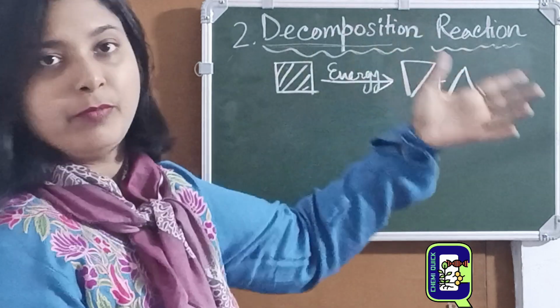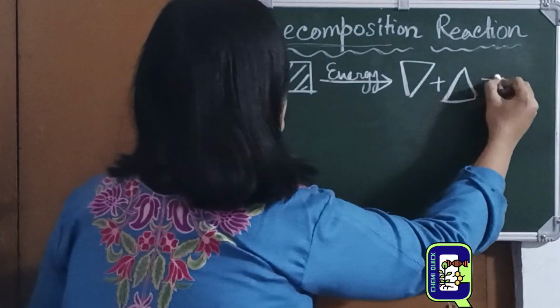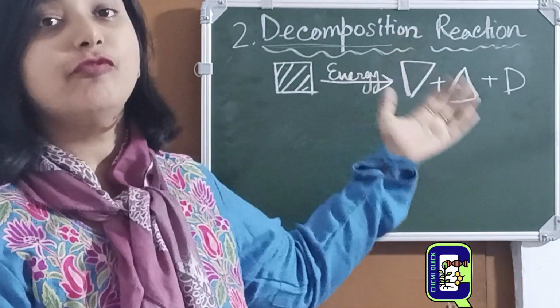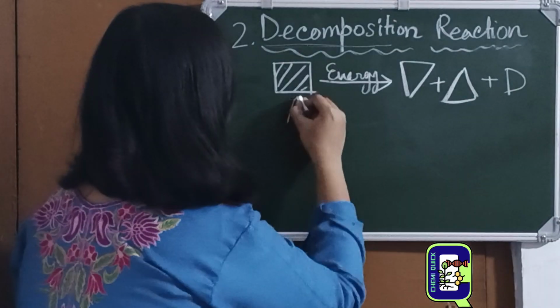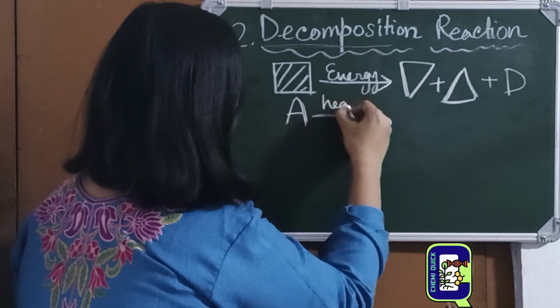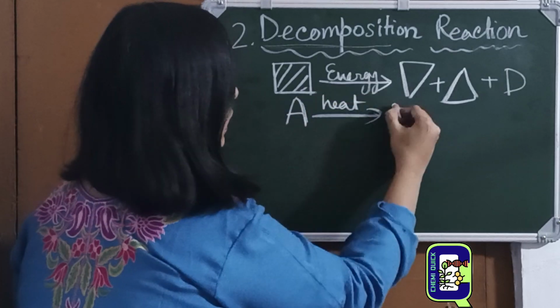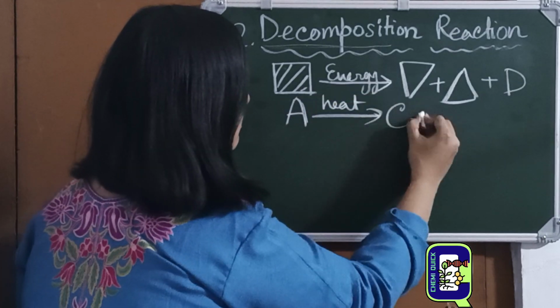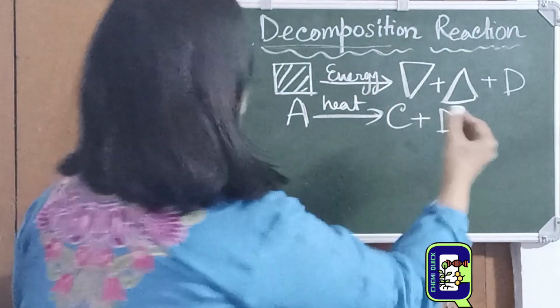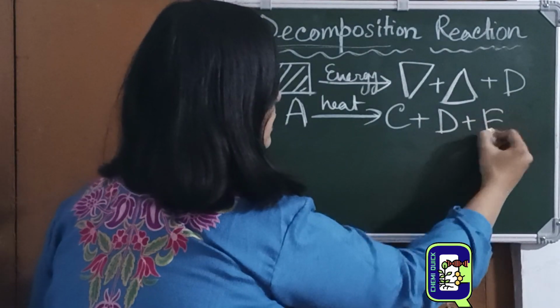Maybe two, maybe more than two. So we can represent it like this: A, given, say, heat. After heating, A becomes C plus D, maybe C plus D plus E.